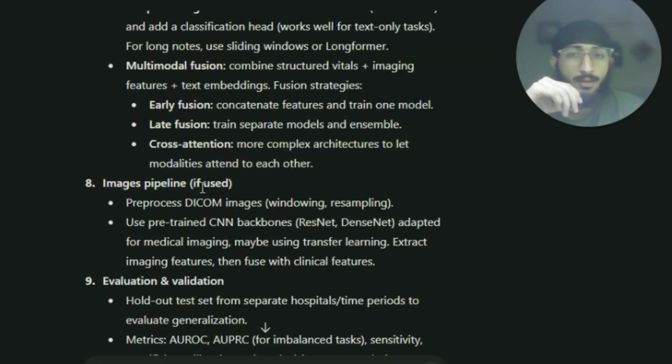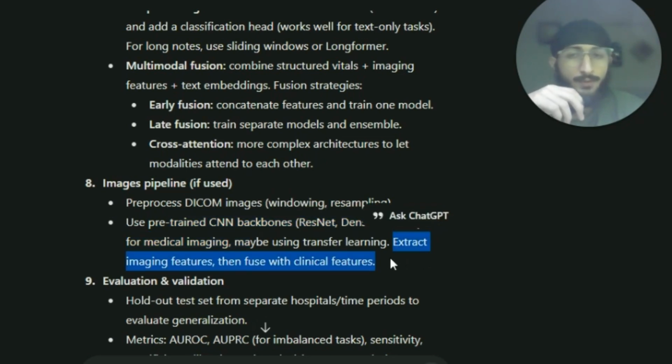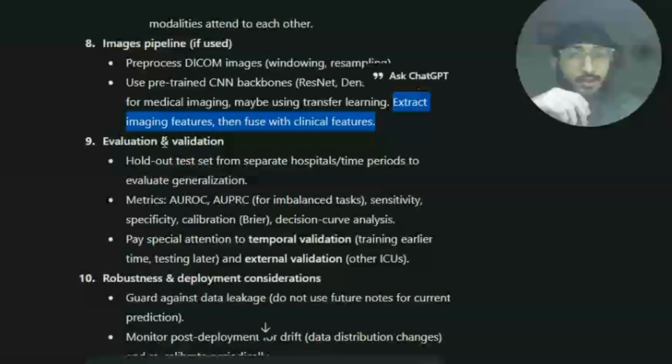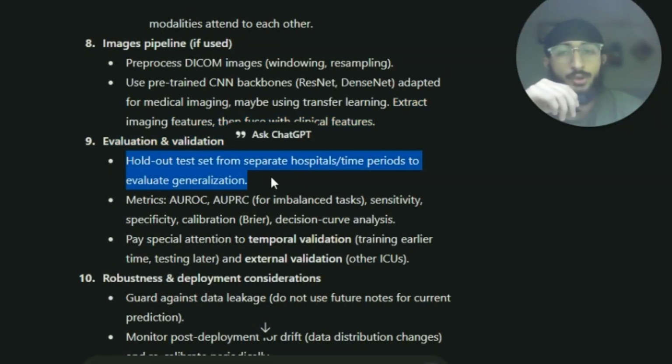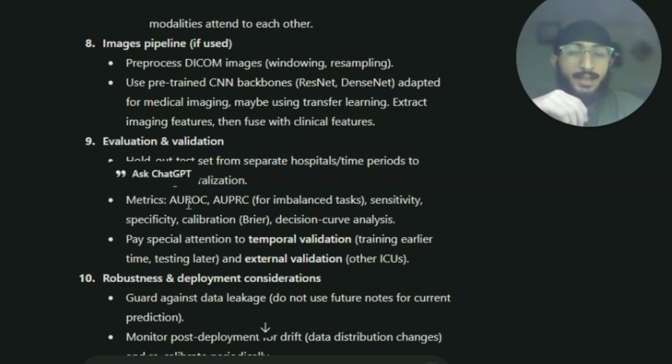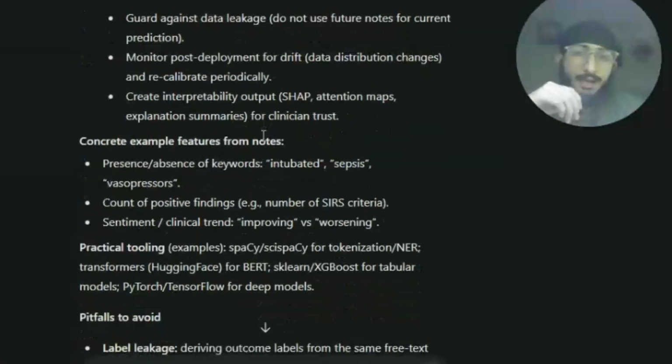Then we have the image pipeline: preprocess DICOM images, windowing, resampling, use pre-trained CNN backbones, ResNet, DenseNet, adapted for medical imaging, maybe using transfer learning, extract the imaging features, then fuse with clinical features. Then evaluation and validation: hold out a test set from separate hospitals and time periods to evaluate generalization, then use metrics like area under the curve, AUROC, AUPRC for imbalanced tasks, sensitivity, specificity, decision curve analysis, then robustness and deployment considerations, and that's it, right?